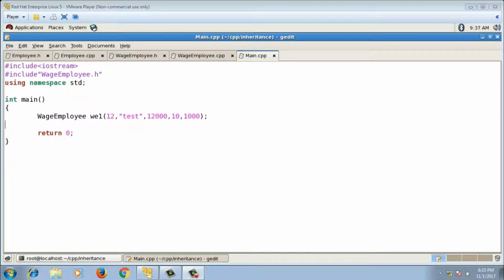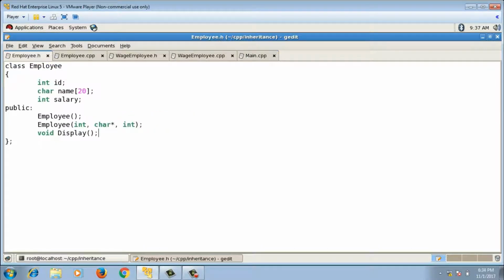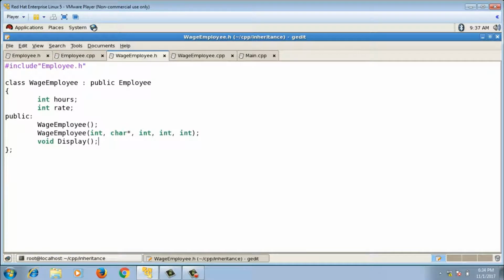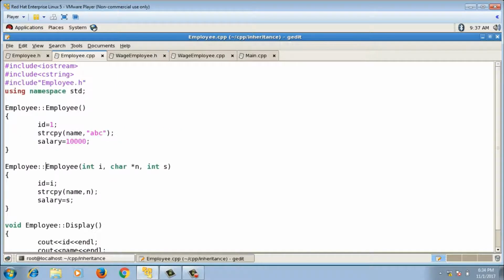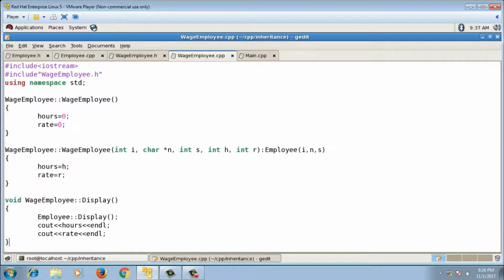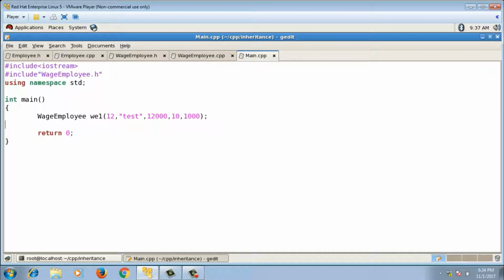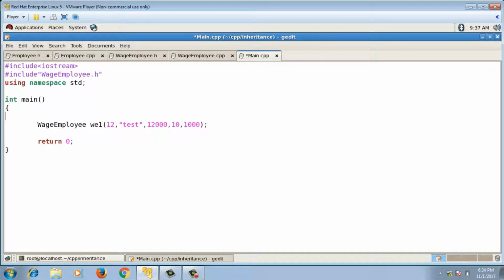Hello guys, we have implemented the hierarchy of employees. Employee class we have implemented and wage employee class we have implemented. So employees having ID, name, salary, and wage employees having hours and rate. The corresponding definitions of the member functions are inside employee.cpp and wage employee.cpp. In main.cpp, I will create the objects of both the classes.